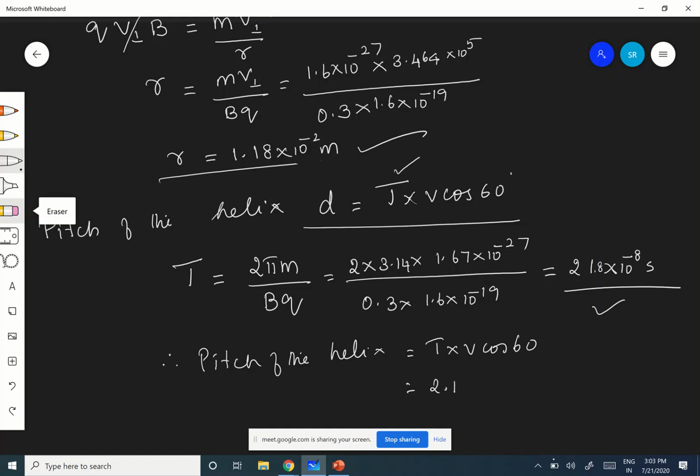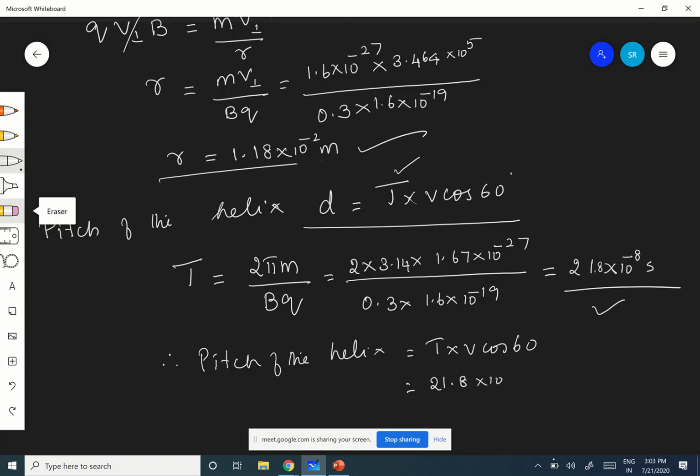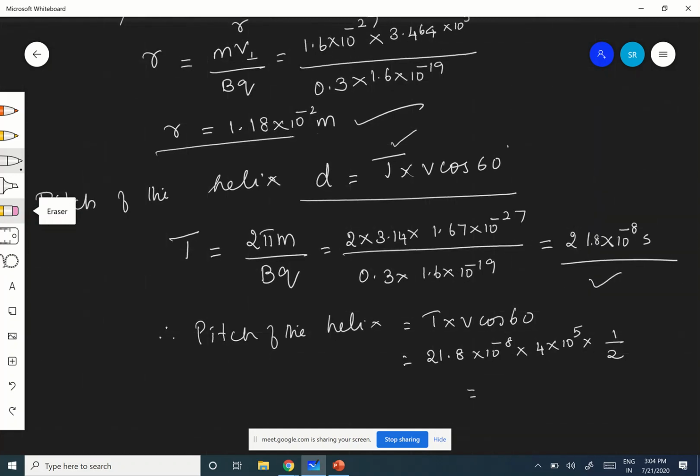T is 21.8 into 10 power minus 8, into, what is your v? v is 4 into 10 power 5. 4 into 10 power 5 cos 60, half, so 2 into 10 power 5. Cos 60 is half. Therefore, what is your final answer? v cos 60 we have already found out.